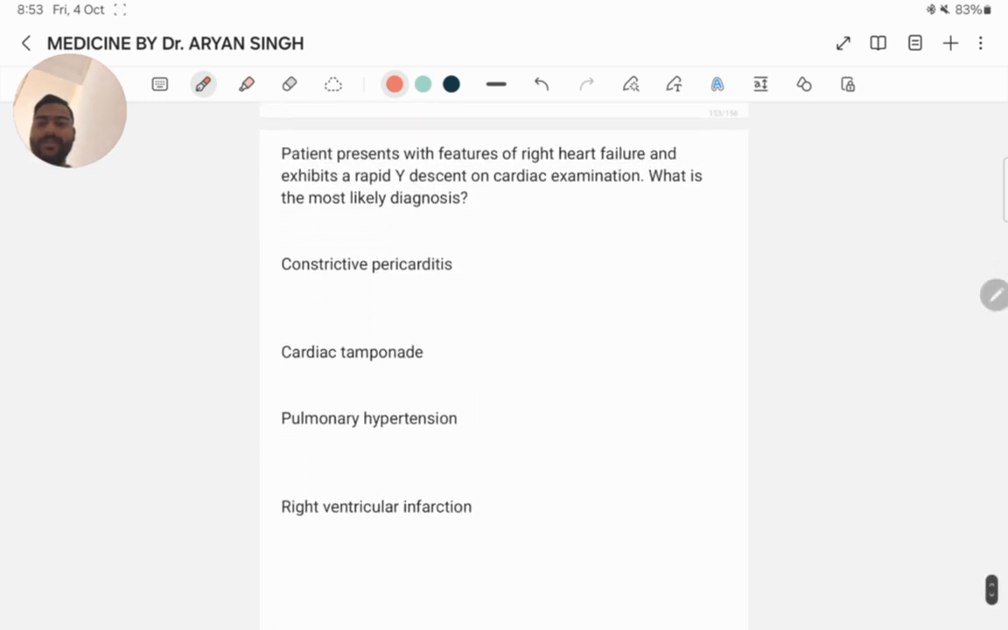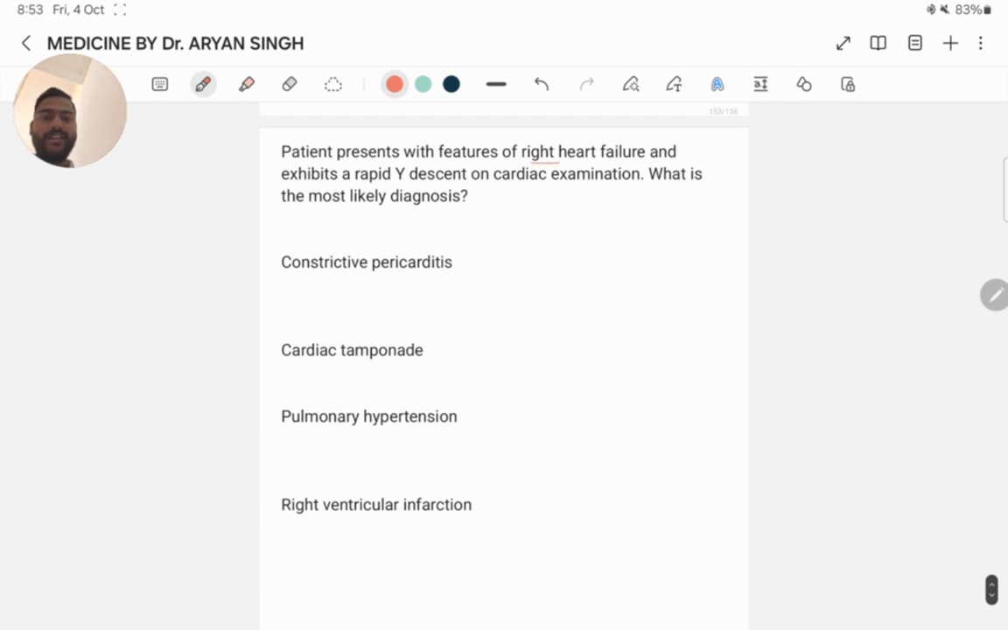Next question. Patient presents with features of right heart failure and exhibits a rapid Y descent on cardiac examination. What is the most likely diagnosis? Constrictive pericarditis, cardiac tamponade, pulmonary hypertension, right ventricular infarction. Here the answer is constrictive pericarditis, because constrictive pericarditis is a condition where the pericardium becomes thickened and fibrotic.